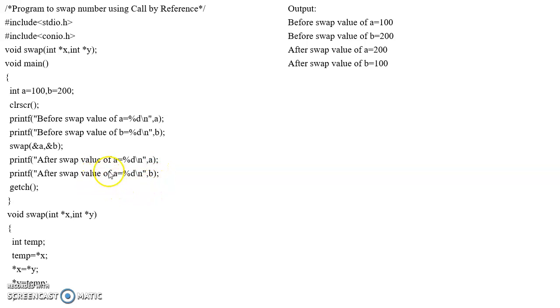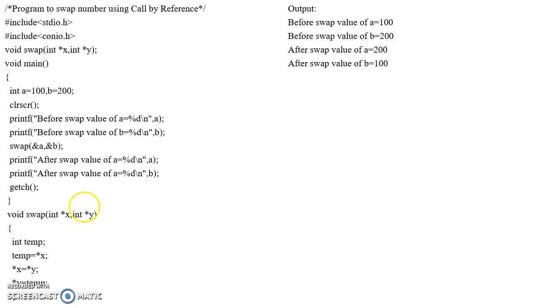So they are printing the swapped values 200 and 100, because in call by reference I am referencing the address of another variable, and that address is stored in a pointer variable. So the value changes after calling the function, whereas in the previous concept the value remained the same.